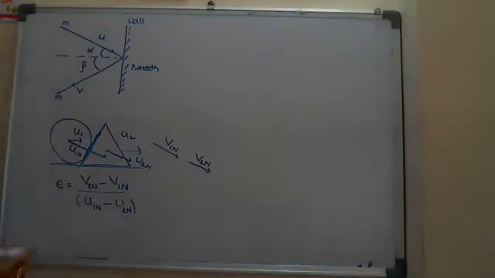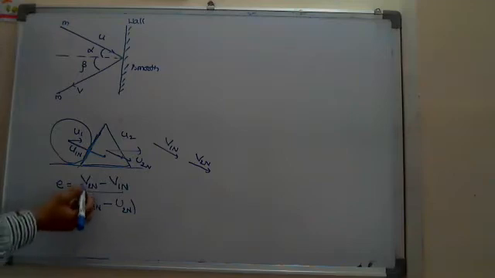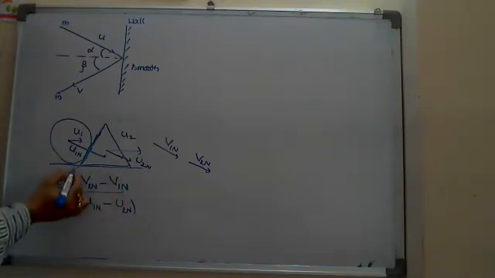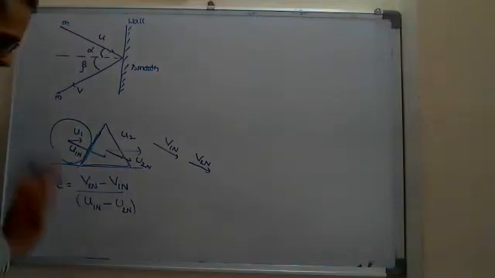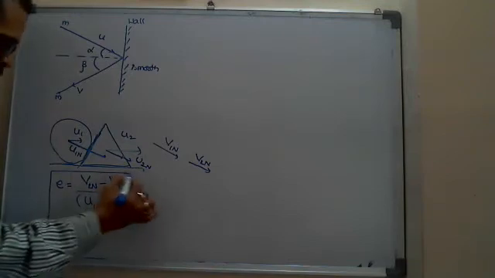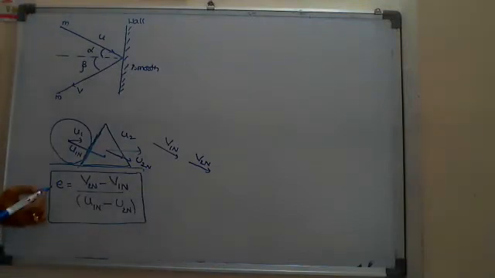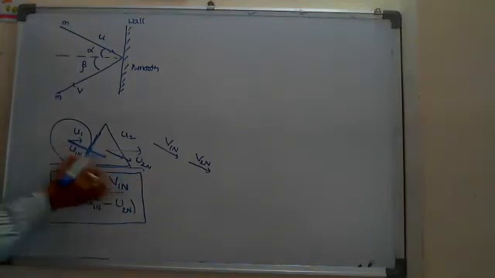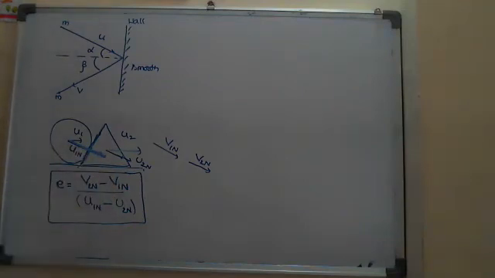Otherwise, if I write v1 minus v2 divided by u1 minus u2, then you have to put the mod here. That is the thing. This is actually the original formula for how to find the coefficient of restitution. So we understood that the coefficient of restitution we measure is due to the normal force, how the relative velocities will be changed. We measure the ratio.